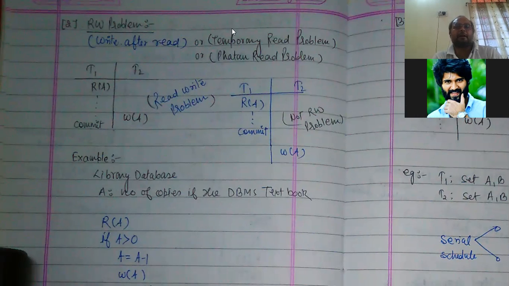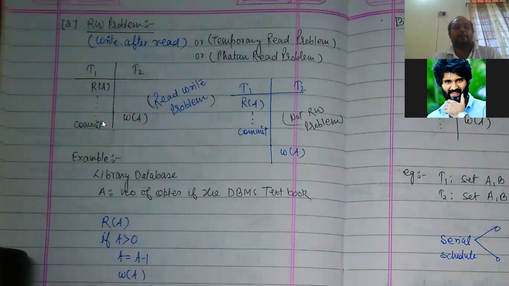Suppose it has read something and it is writing after that. It has performed the read operation and it is writing after that.